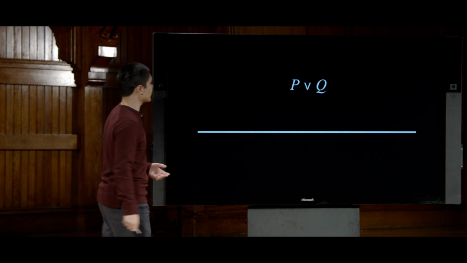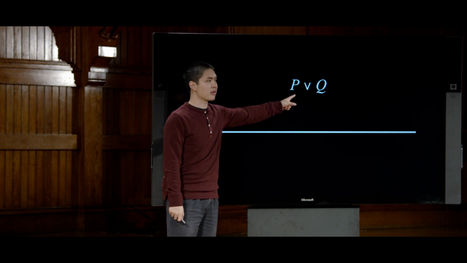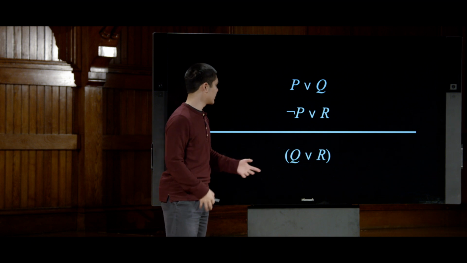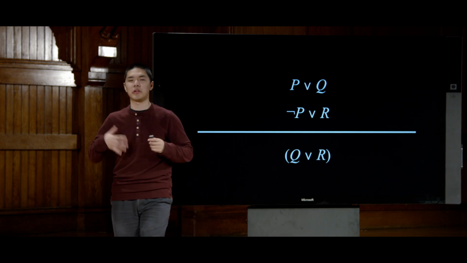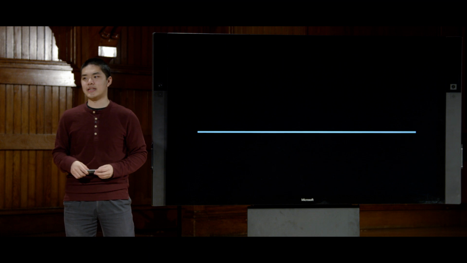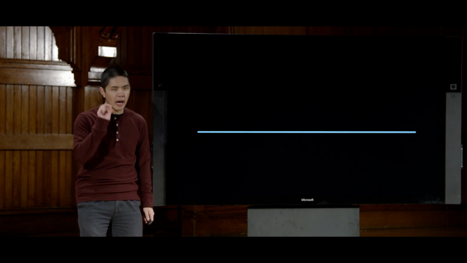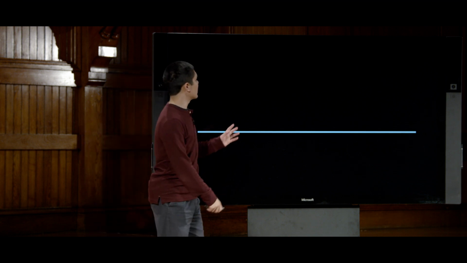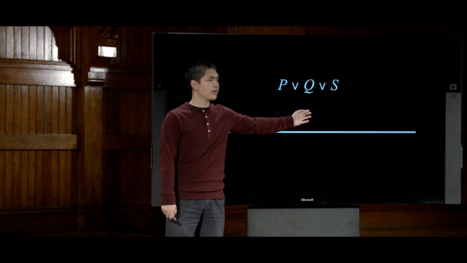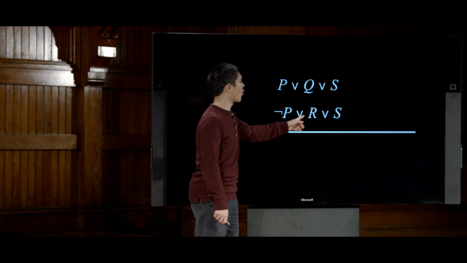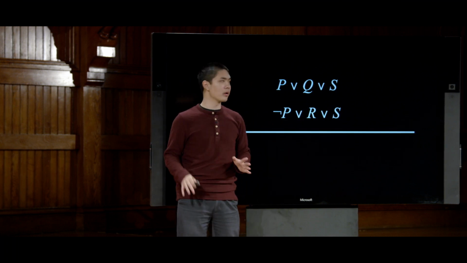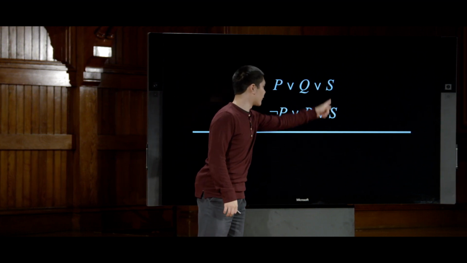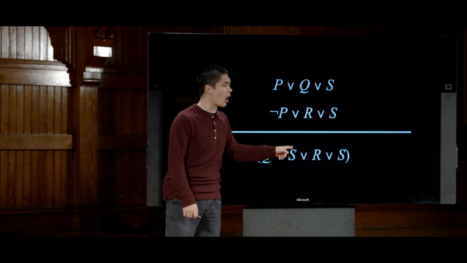And it's based on the same idea, that if I have P or Q, this clause, and I have not P or R, then I can resolve these two clauses together to get Q or R as the resulting clause, a new piece of information that I didn't have before. Now, a couple of key points worth noting before we talk about the actual algorithm. One thing is that let's imagine we have P or Q or S, and I also have not P or R or S. The resolution rule says that because this P conflicts with this not P, we would resolve to put everything else together to get Q or S or R or S.